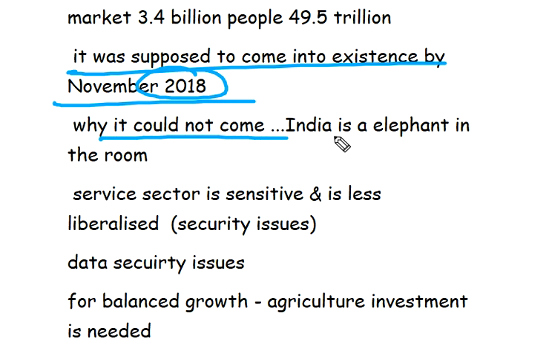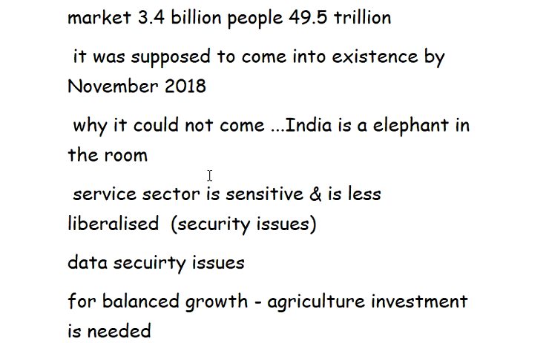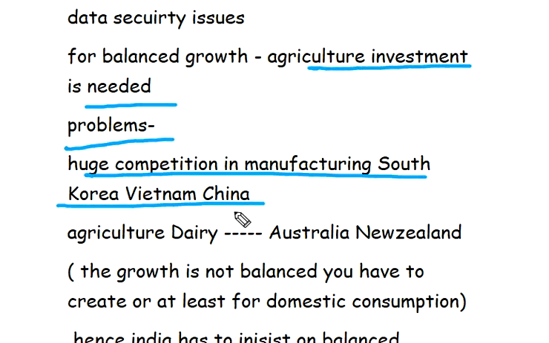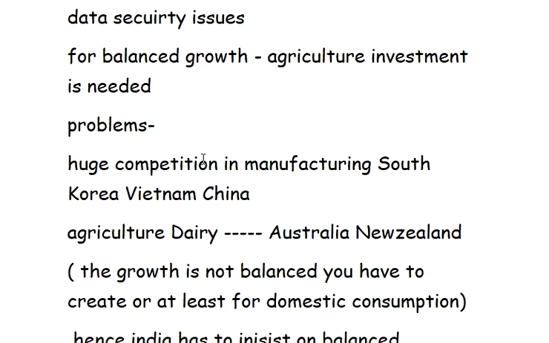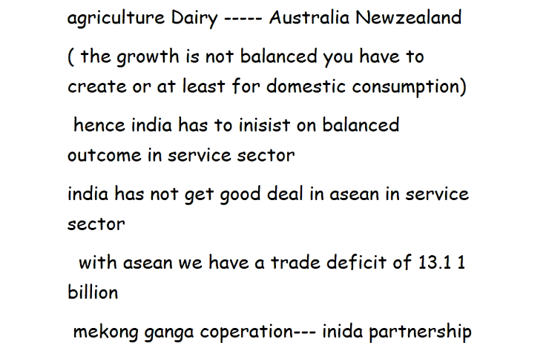Why could it not come into existence? India is the elephant in the room. The service sector is sensitive and less liberalized because of security issues, including data security. For balanced growth, agriculture investment is needed. The problem is huge competition in manufacturing from South Korea, Vietnam and China, and in agriculture and dairy from Australia and New Zealand. The growth is not balanced.